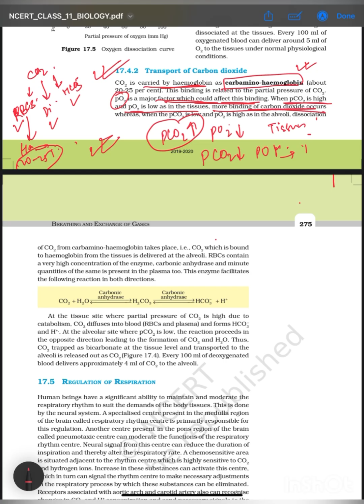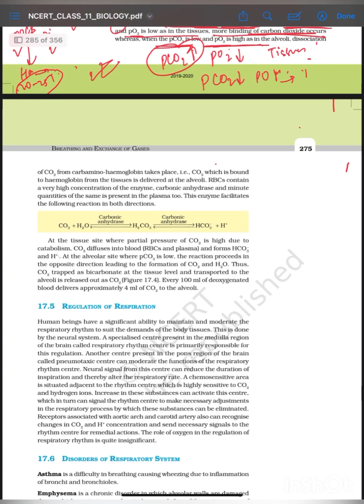when PCO2 is high and PO2 is low, more binding of carbon dioxide. Similarly, when PCO2 is low and PO2 is high, like in alveoli, dissociation of CO2 takes place from carbinohemoglobin, which is bound to the hemoglobin from the tissues, delivered at the alveoli.